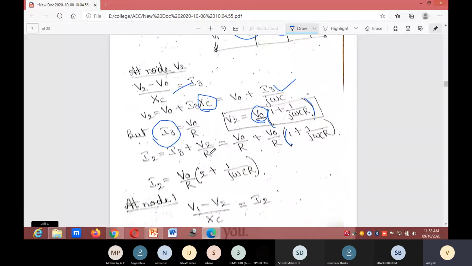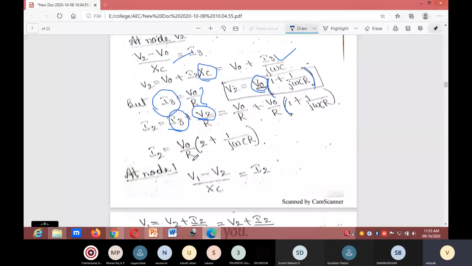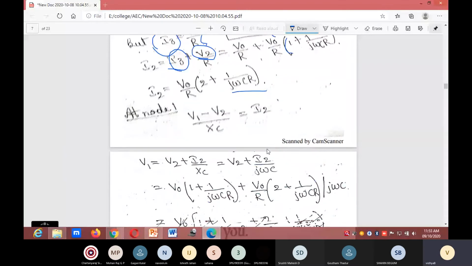We know the value of V2, so substitute that. I3 value is V0 divided by R. So I2 is equal to V0 divided by R, and if you take out common, 2 plus 1 divided by j omega CR.